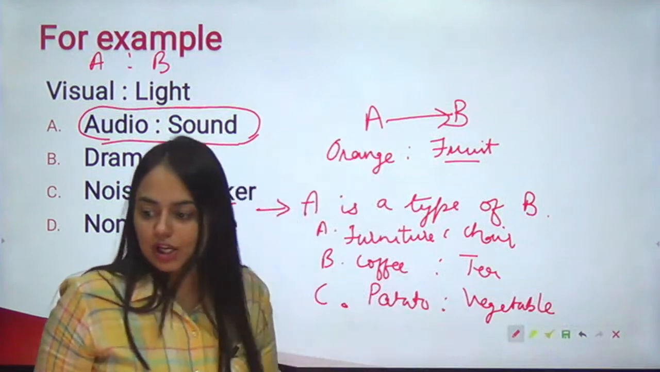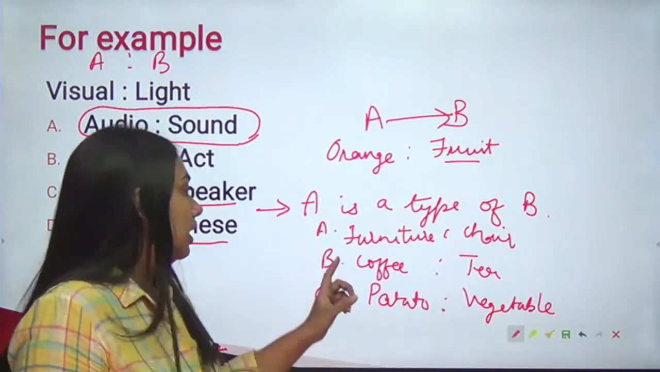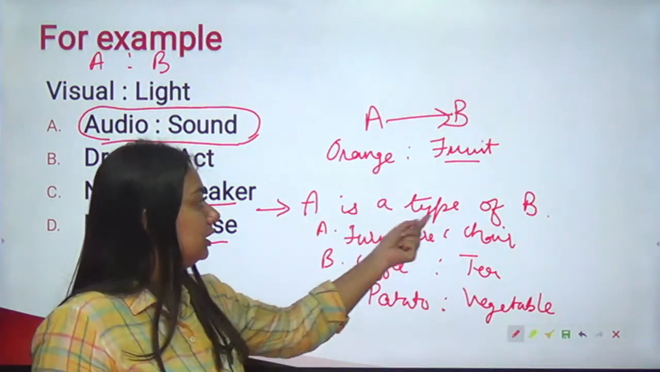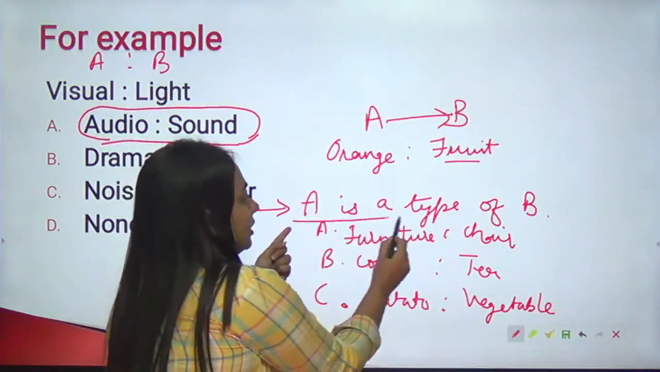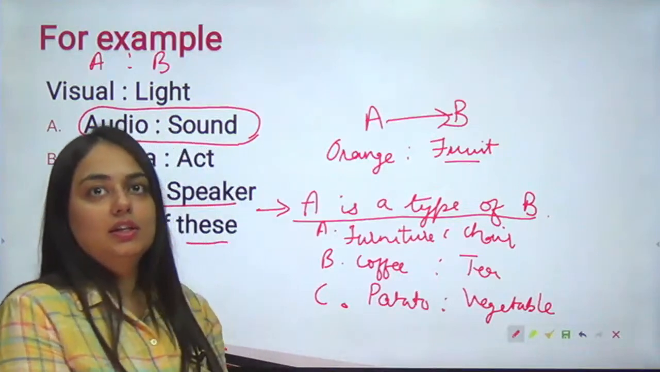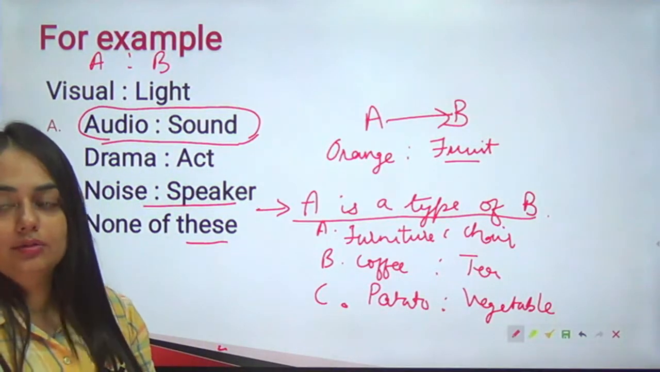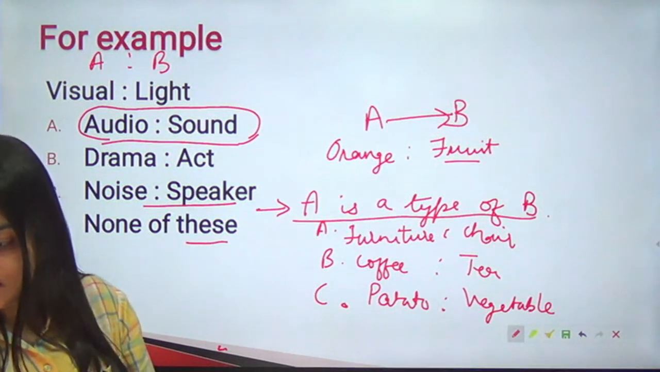So can you now tell me which one should be the right analogous pair? A pair which can be fit in this line. Look at this sentence. This is the structure that I have decoded. Which of these three can you fit in here? Come on, drop in your answers, everyone.